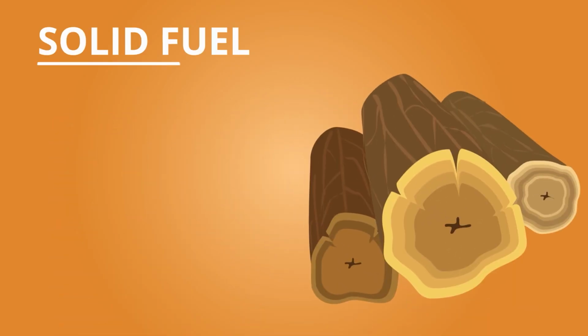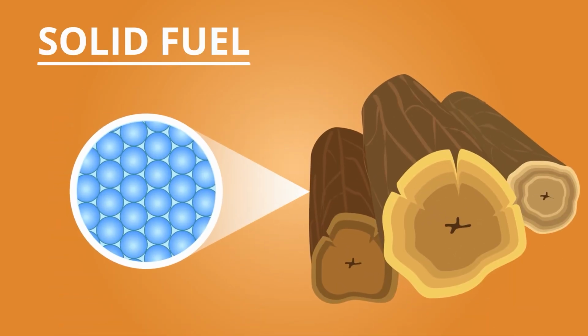A solid fuel has a fixed shape and volume. The molecules do not move unless acted upon by heat or a chemical reaction. An example is a piece of wood or a piece of furniture.